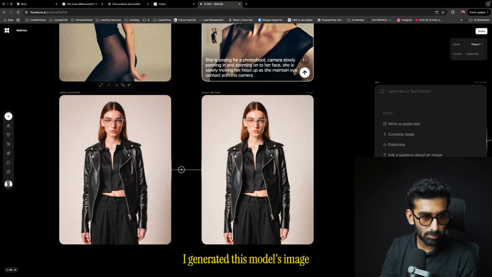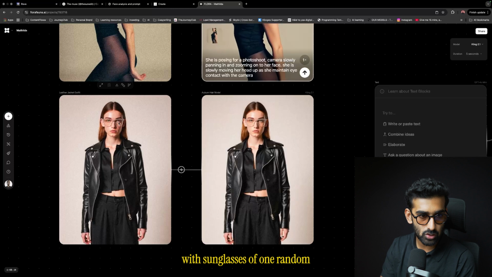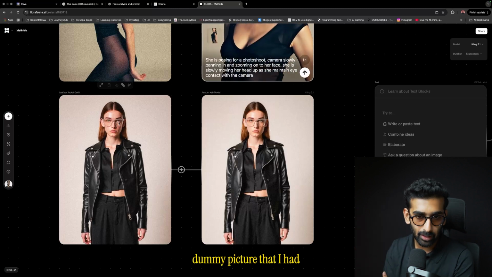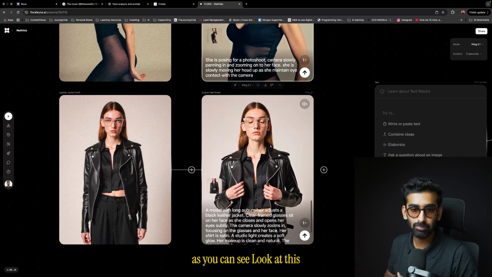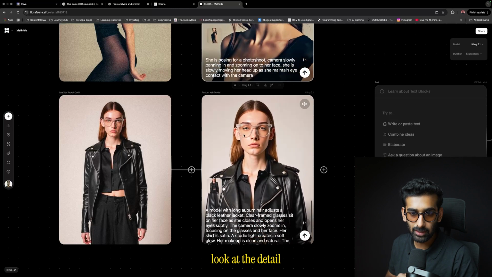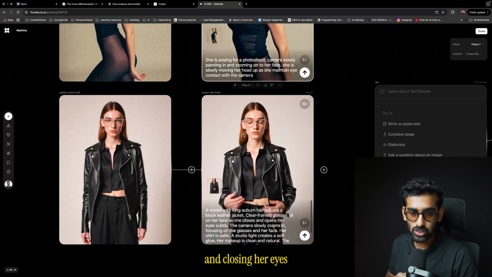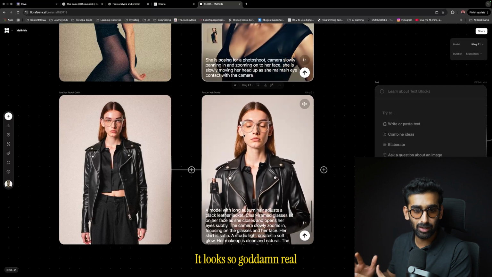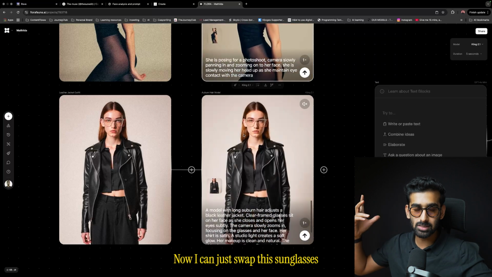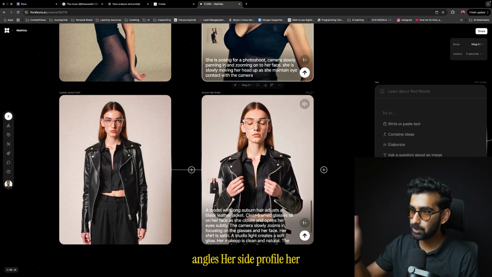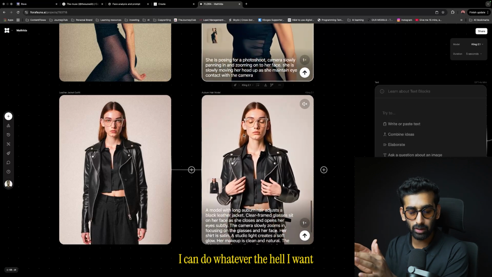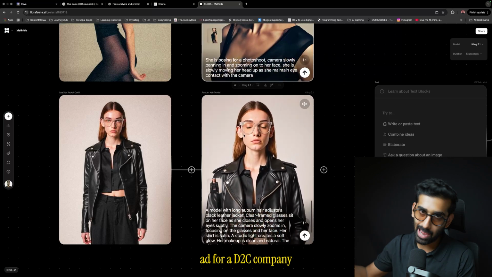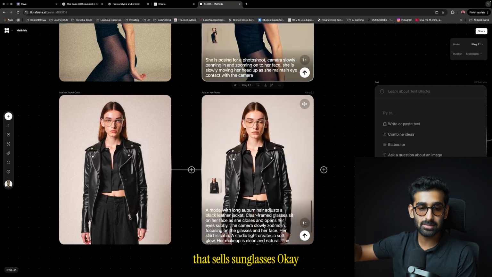I generated this model's image with sunglasses from one random dummy picture that I had, and then I basically created a video out of it. As you can see, look at this, look at the detailing, look at her opening and closing her eyes. It looks so real. Now I can just swap the sunglasses, I can have different angles, her side profile, I can zoom out, I can do a drone shot, I can do whatever I want, and I can create a banger ad for a D2C company that sells sunglasses.